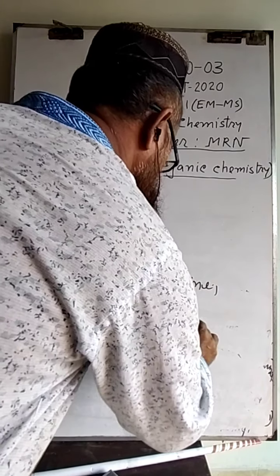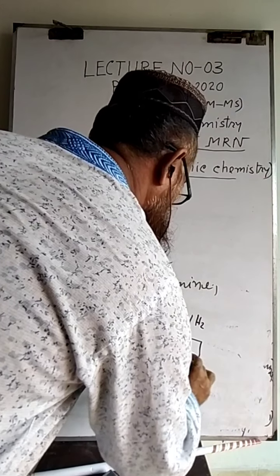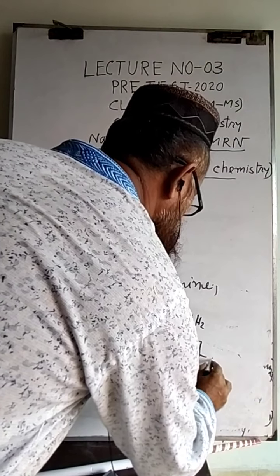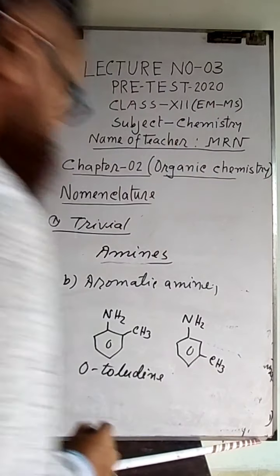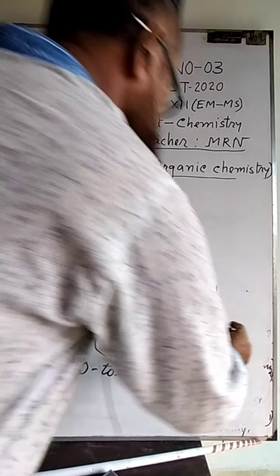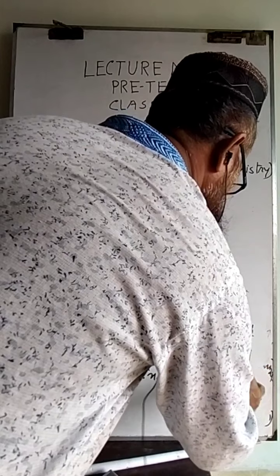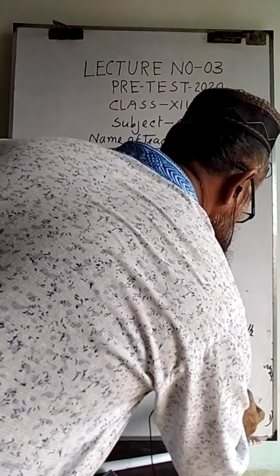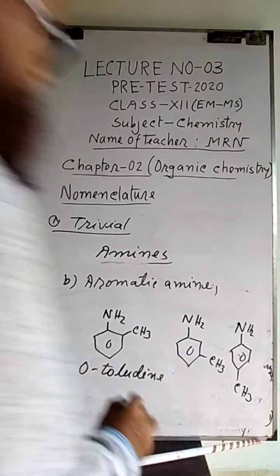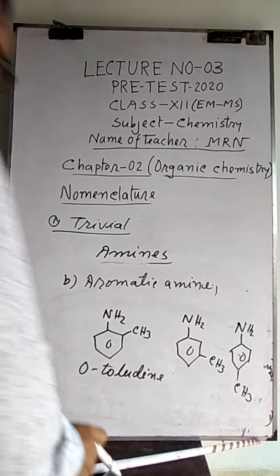When this is given at the meta position, it is called metatoluidine, and when it is given at the para position, it is called p-toluidine. In this way the aromatic amines are given.